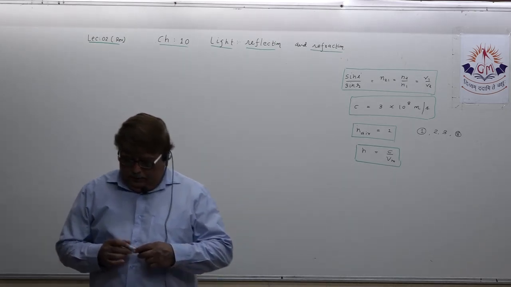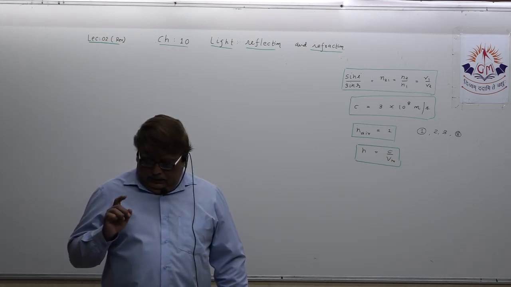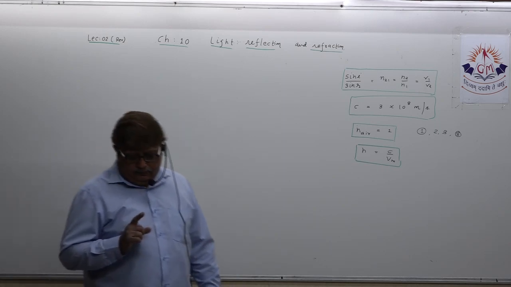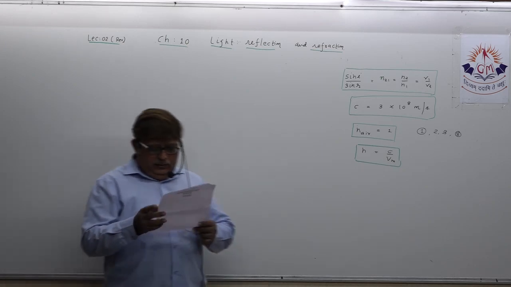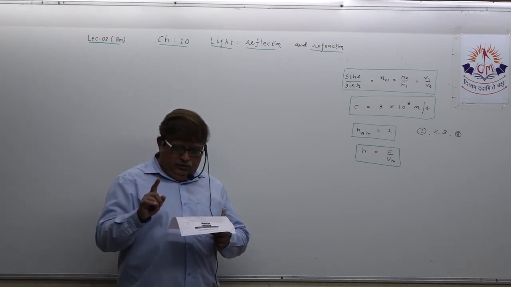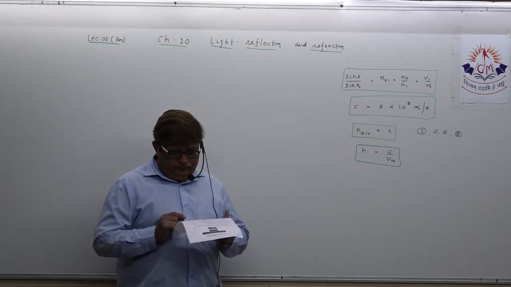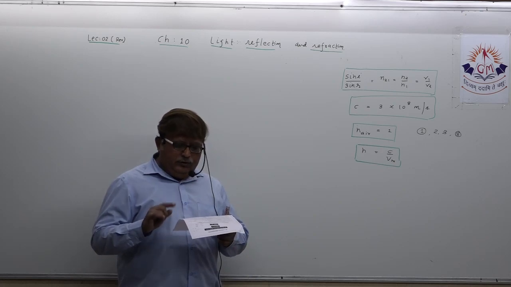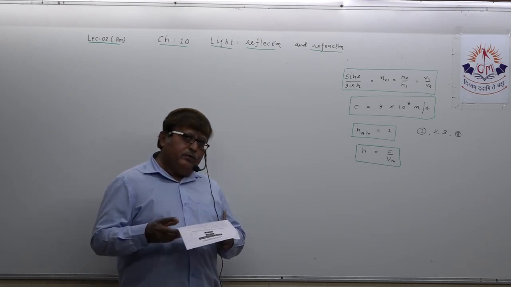Numerical 8. Read that numerical. If the absolute refractive indices of water and glass are 4 upon 3 and 3 upon 2, find the ratio of velocity of light in water to that of glass.